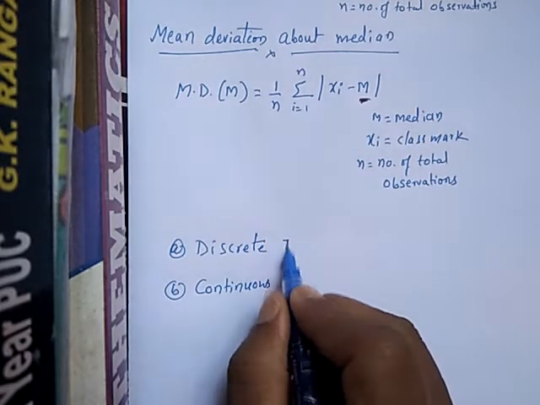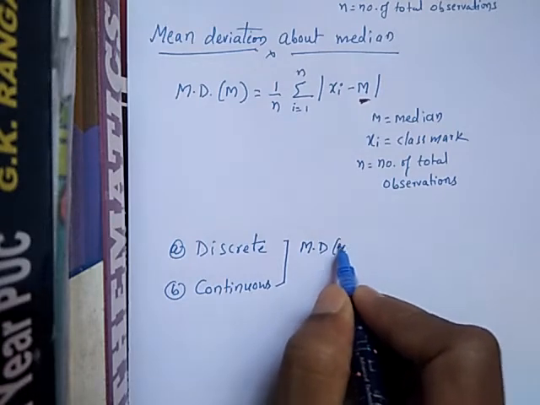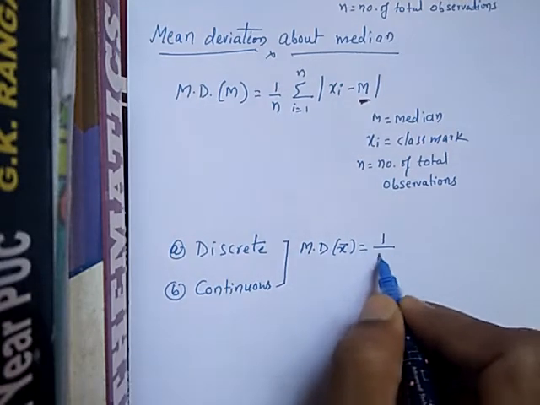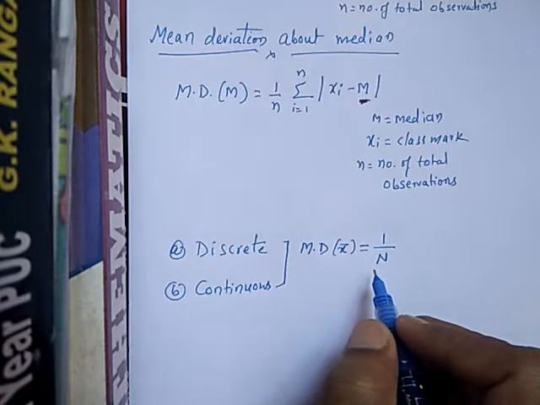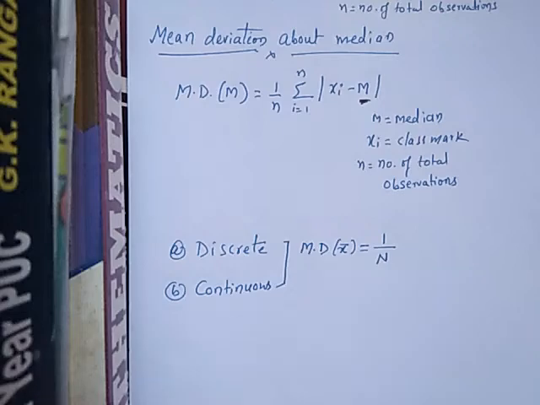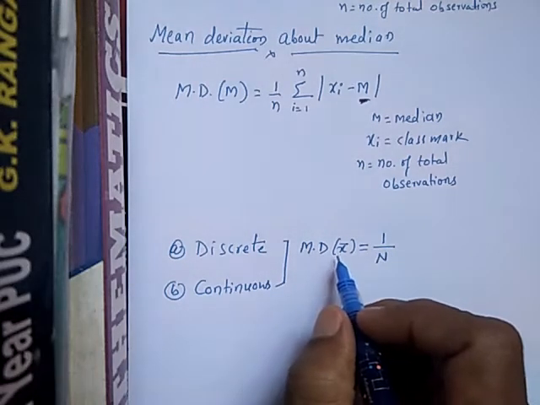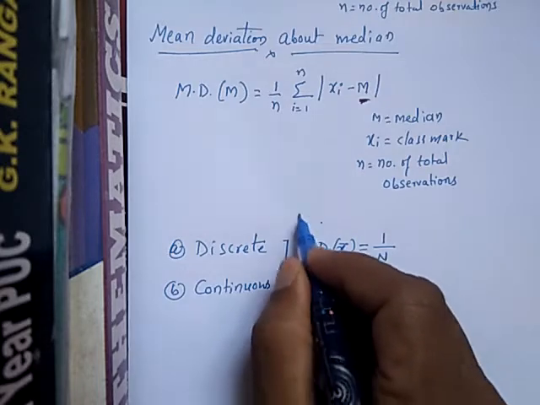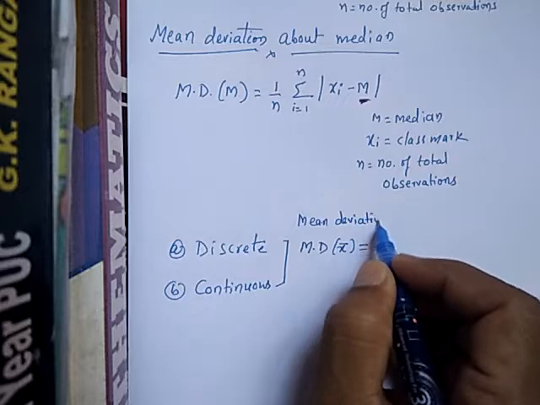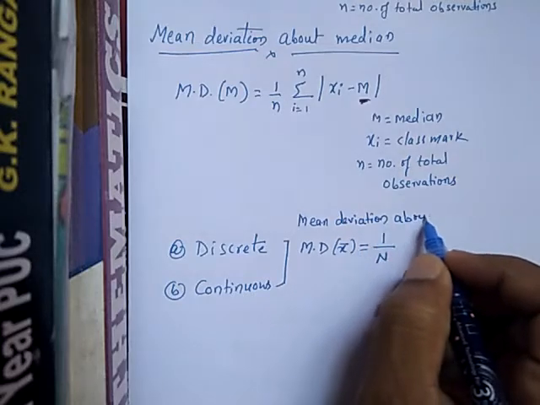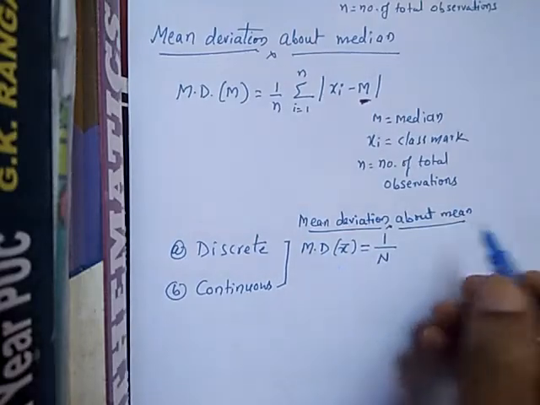So in these two cases, mean deviation about x bar, we write 1 divided by n, where n is the sum of all the frequencies. This is mean deviation about mean. Very important, listen carefully.